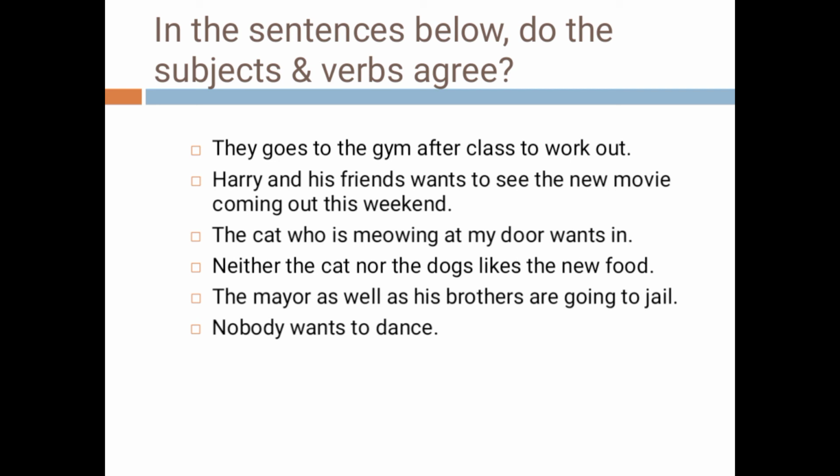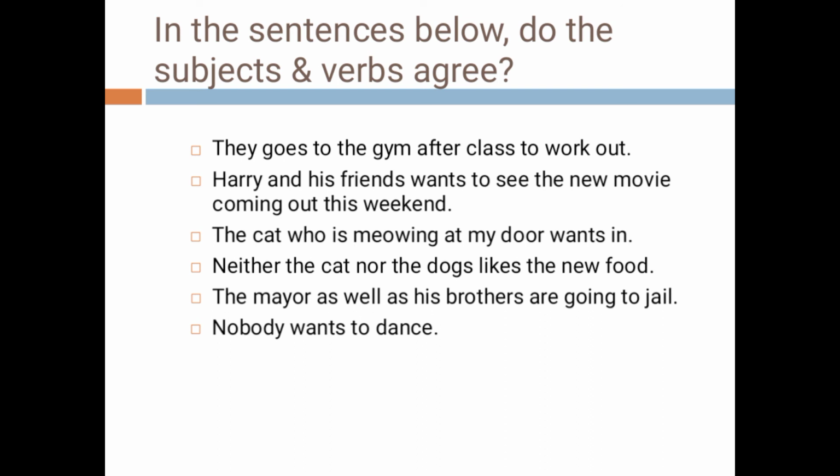Harry and his friends wants to see the new movie coming out this weekend. So Harry and his friends, both are plural. Harry is there, then friends there, so it must be want. The cat who is mewing at my door wants in. Cat is the subject, so wants is correct.